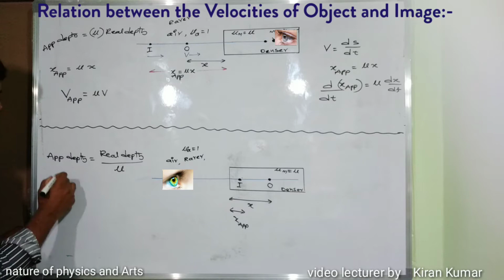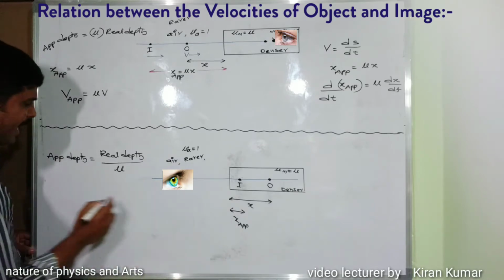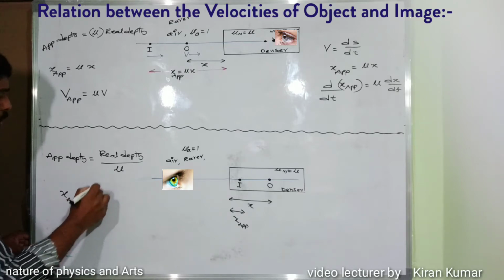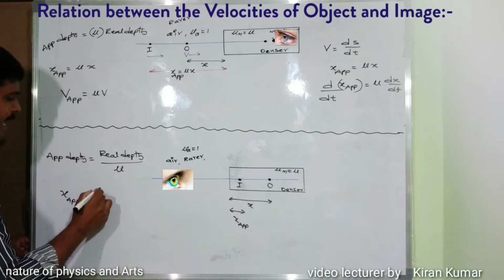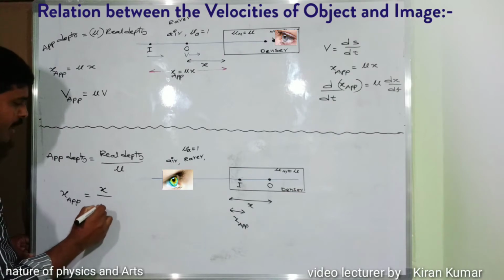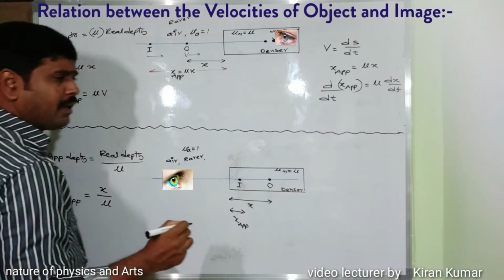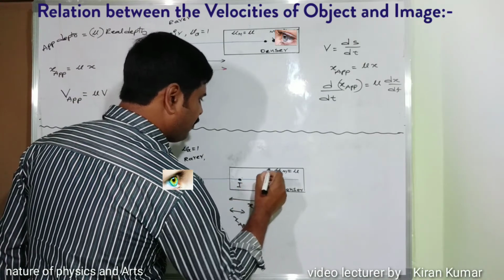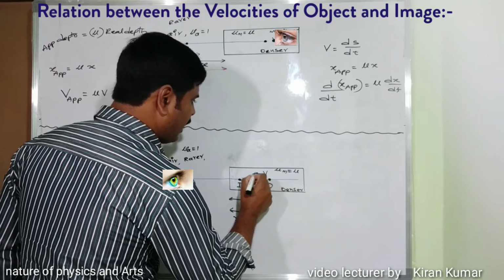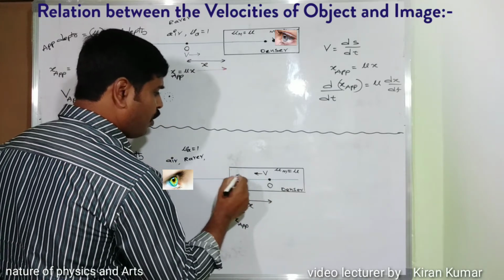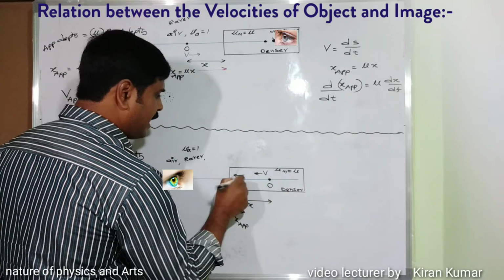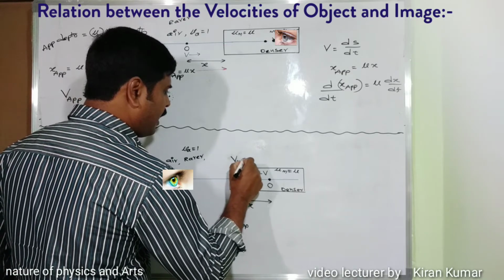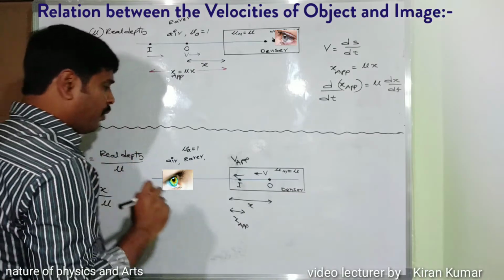So here the apparent depth x apparent is equal to the real depth x divided by the refractive index. Here the object is moving with a velocity v, and the image also moves along the same direction. That velocity is taken as v apparent, the apparent velocity.